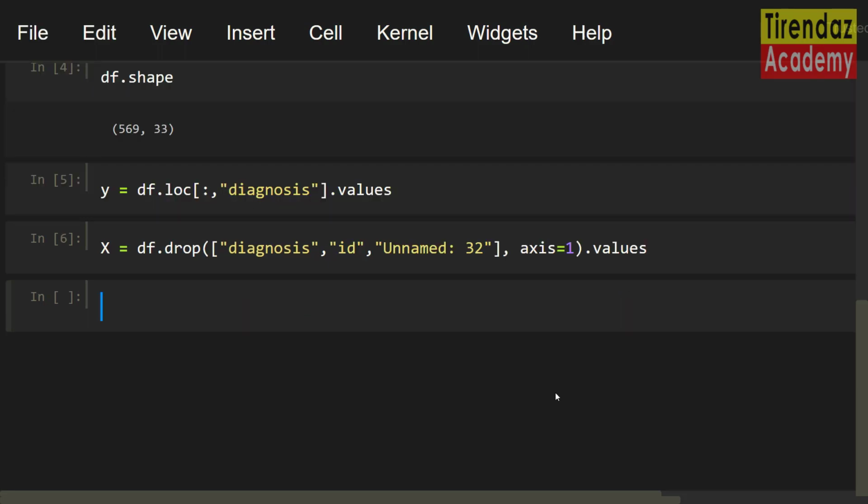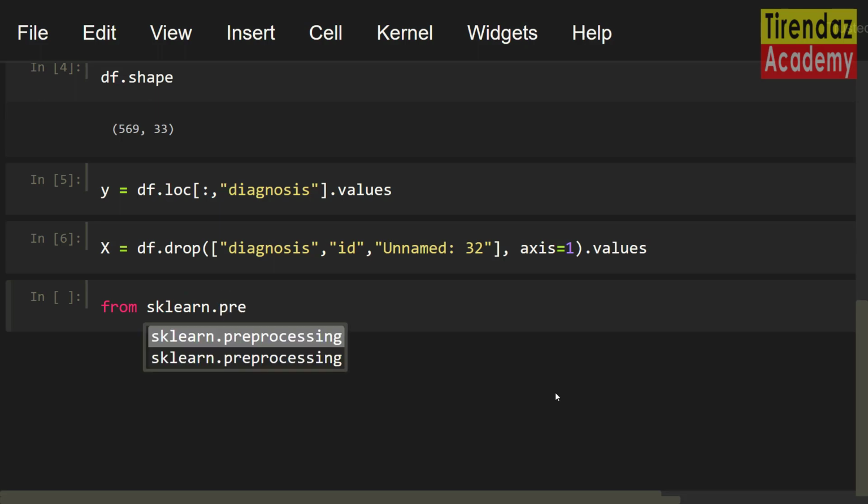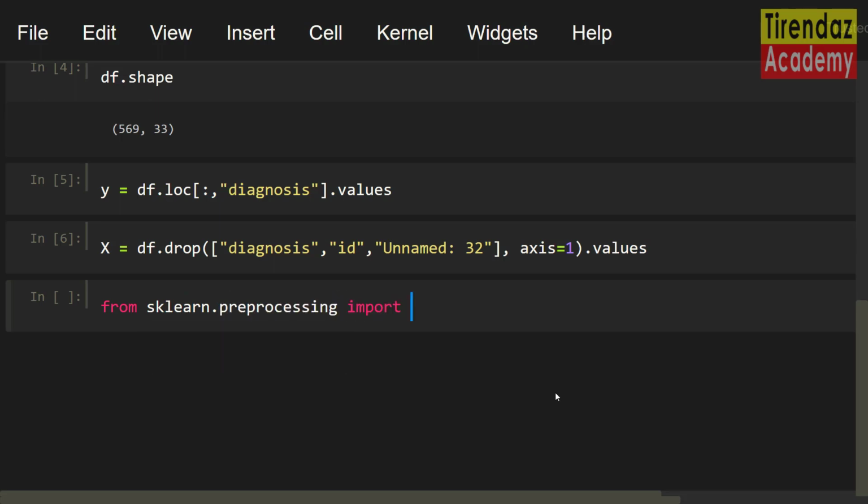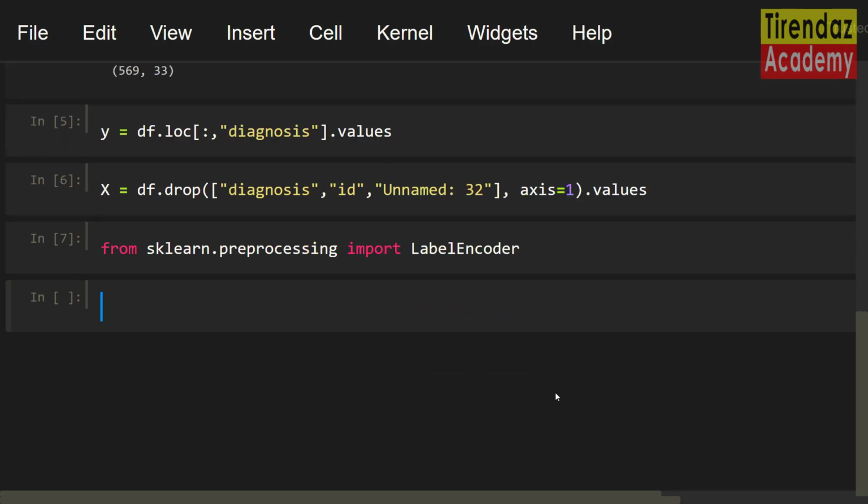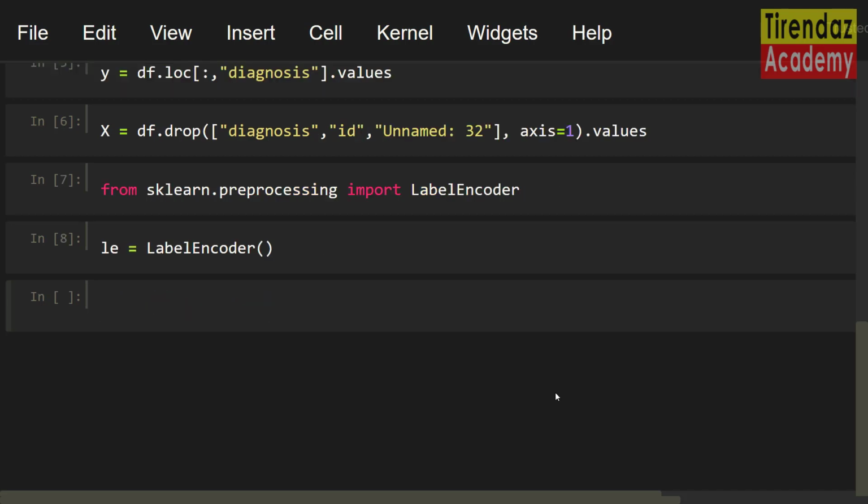Note that our target variable has two categories, M and B. Let's encode the target variable with label encoder. First, I'm gonna import this class from sklearn.preprocessing import LabelEncoder. Now I'm gonna create an object from this class. le equals LabelEncoder. Let's fit and transform our target variable. y equals le.fit_transform, let me set y. Awesome!